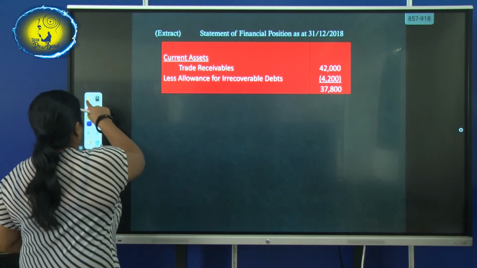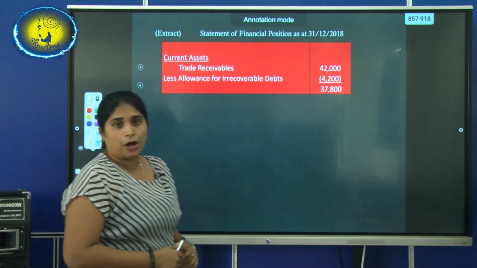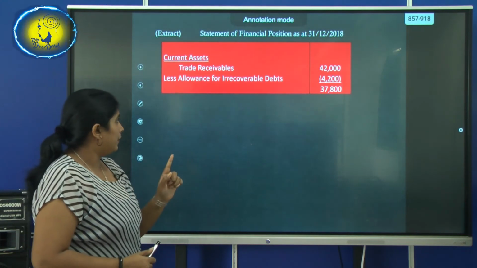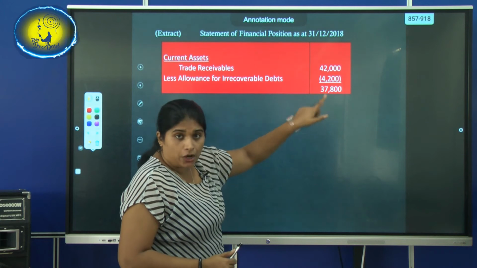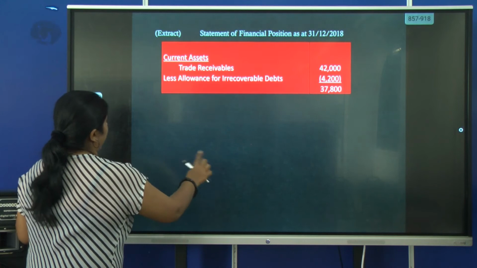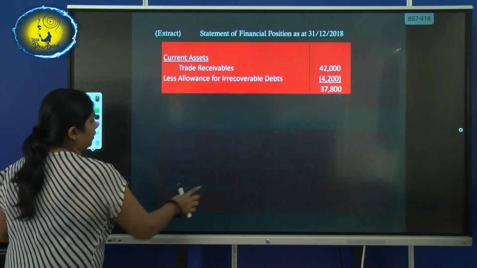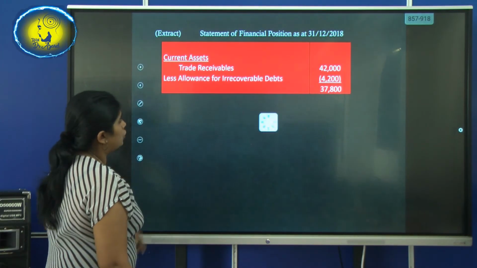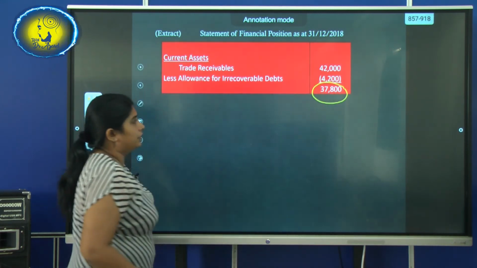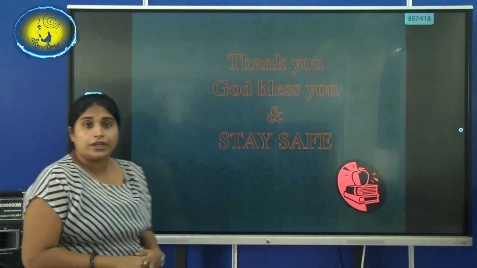So finally, the new balance. What will be the new balance? Here 42,000 pounds is the trade receivable after deducting the irrecoverable debt. Then the new allowance is 4,200. If you look here, the new balance is 4,200. That 4,200 should be subtracted from the trade receivable. Then you get 37,800. Okay, so that's how we do the sums.